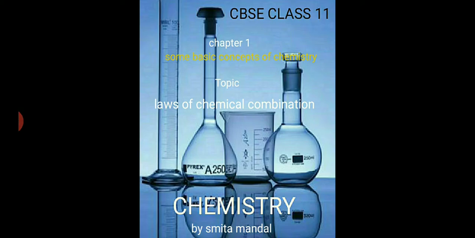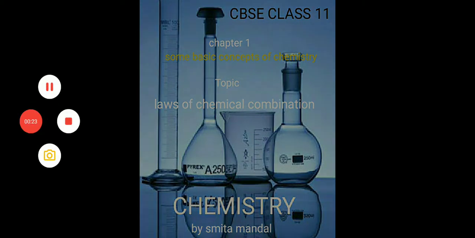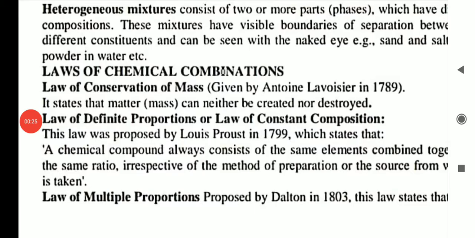Today we will discuss laws of chemical combination, and we will discuss the first law of chemical combination, that is law of conservation of mass. The law of conservation of mass is given by Antoine Lavoisier in 1789. And what is the law of conservation of mass?